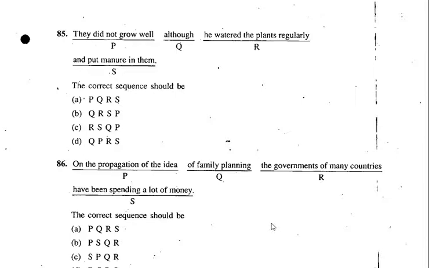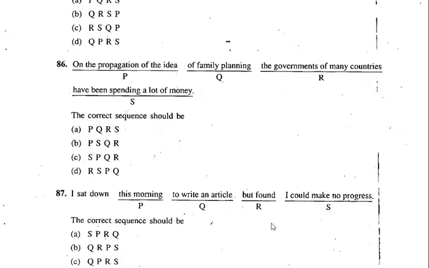See, this is how you have to think. I also felt that A is the right answer, but I felt that those two phrases somehow were not getting along. Then you have to think again about why that answer is not right. On the propagation, see, a preposition has come there, so the prepositional phrase will come towards the end. The governments of many countries have been spending a lot of money on the propagation of the idea of family planning. Correct? So RS, PQ, that is the correct sequence, and the right option is D. Let's move on to the next one now.